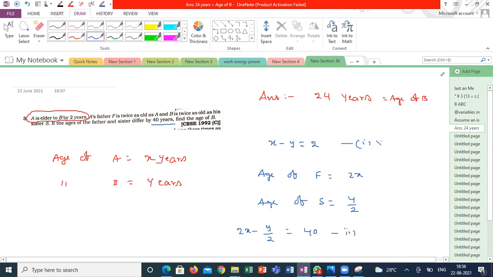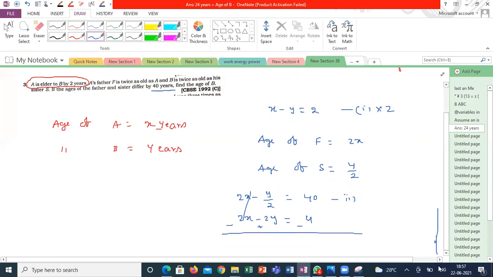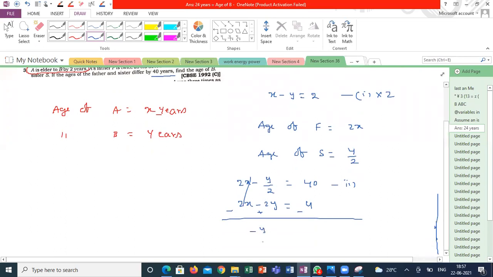The first equation I am multiplying by 2 and rewriting here: 2x minus 2y is equal to 4. If I subtract, minus y by 2 plus 2y, how much will you get? That is 3 by 2 y is equal to 36.